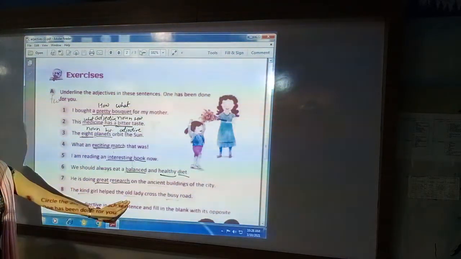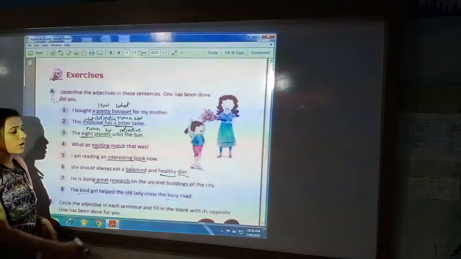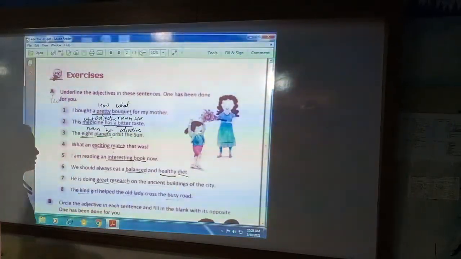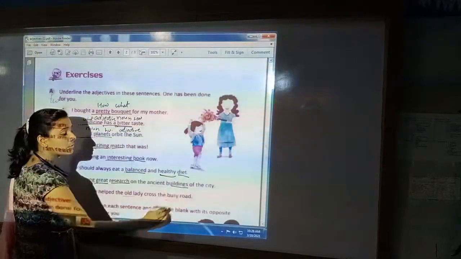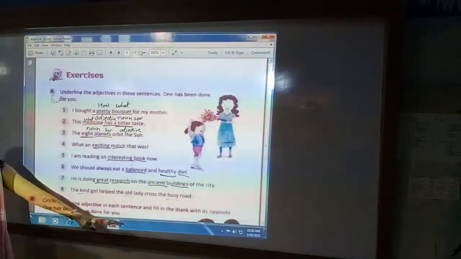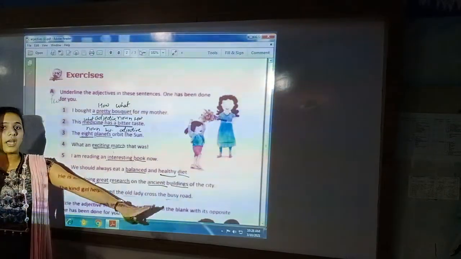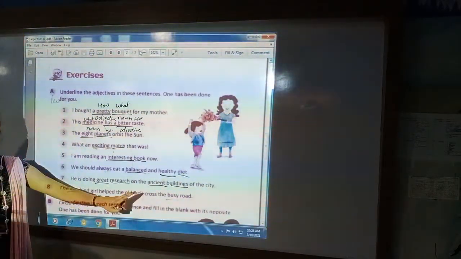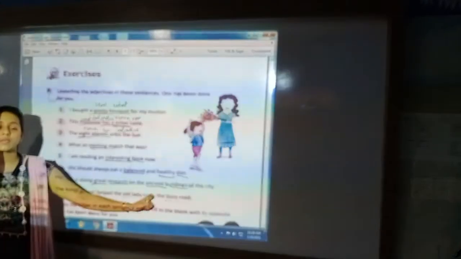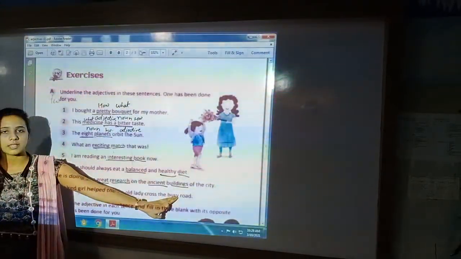Research is a noun. Next is, on the ancient buildings. On what? Buildings. How are the buildings? Ancient. So building is a noun and ancient is the describing word or adjective of buildings.